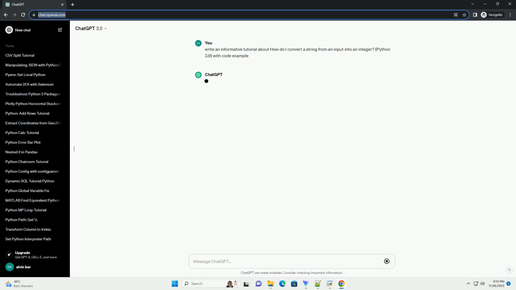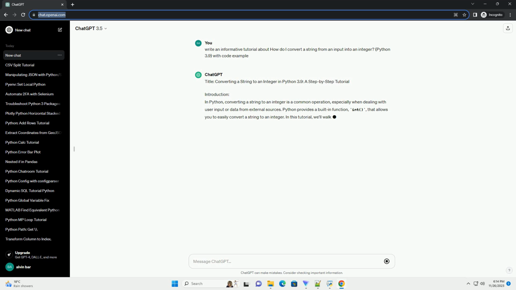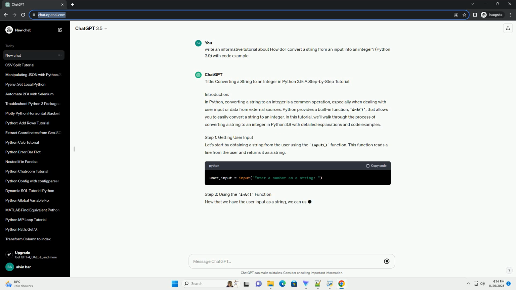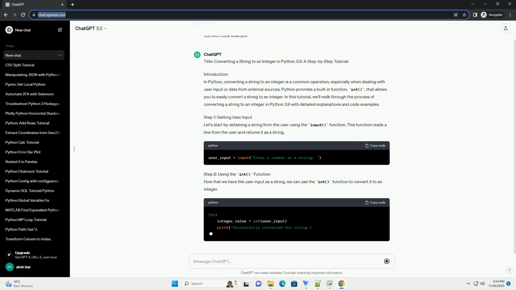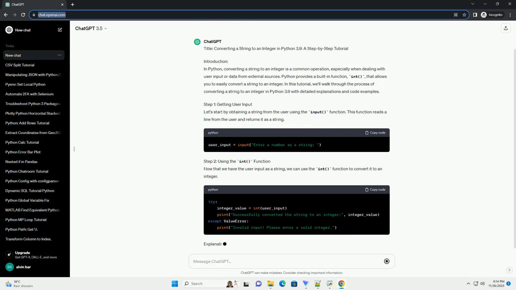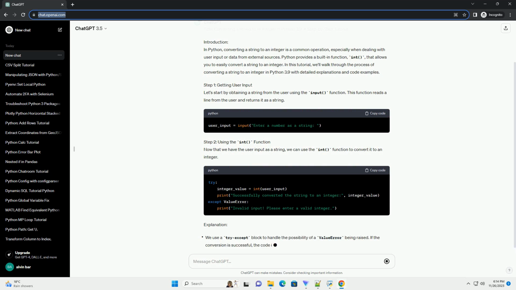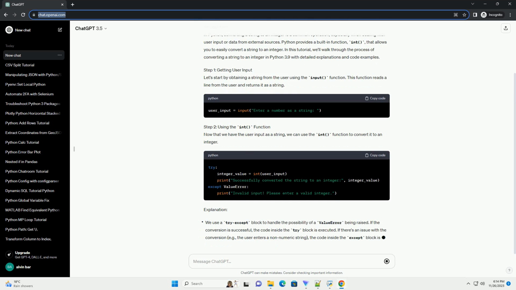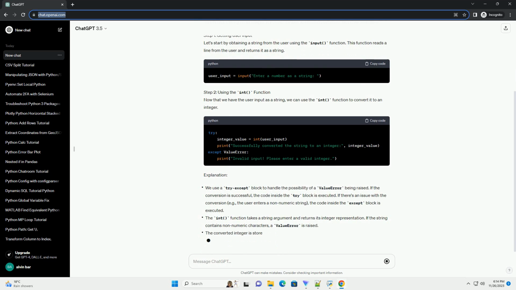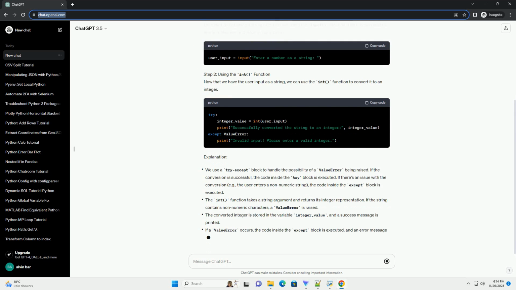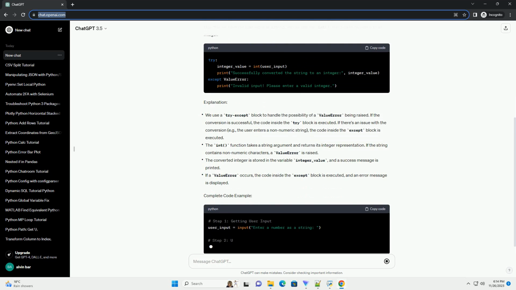Title: Converting a string to an integer in Python 3.9, a step-by-step tutorial. Introduction. In Python, converting a string to an integer is a common operation, especially when dealing with user input or data from external sources. Python provides a built-in function, int, that allows you to easily convert a string to an integer. In this tutorial, we'll walk through the process of converting a string to an integer in Python 3.9 with detailed explanations and code examples.